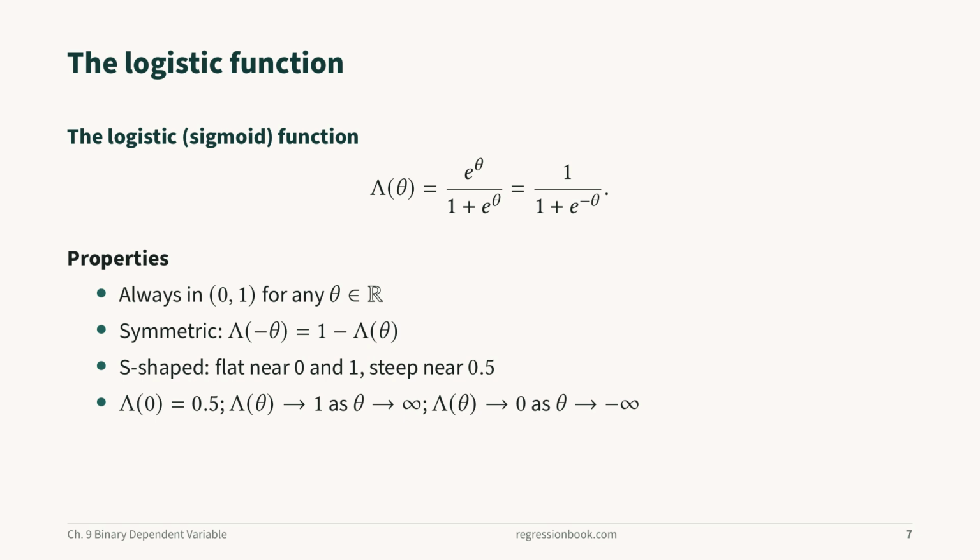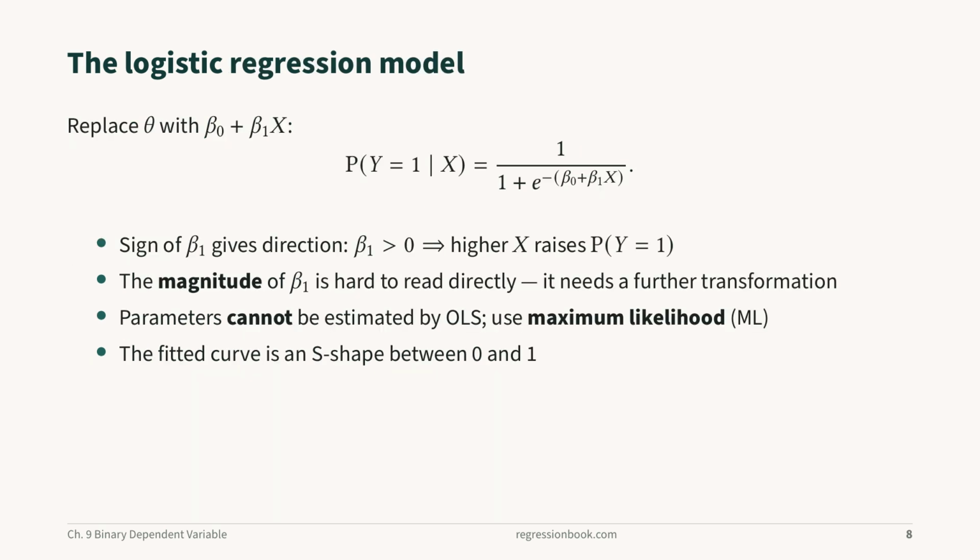The logistic function itself, the exponential of the index over 1 plus that exponential. It always lies strictly between 0 and 1. It is symmetric, so the value at minus theta is 1 minus the value at theta. It is S-shaped, flat near the extremes and steep in the middle, and it passes through 1/2 at 0, approaching 1 and 0 at the two limits. Substitute the linear index into that function, and we have logistic regression.